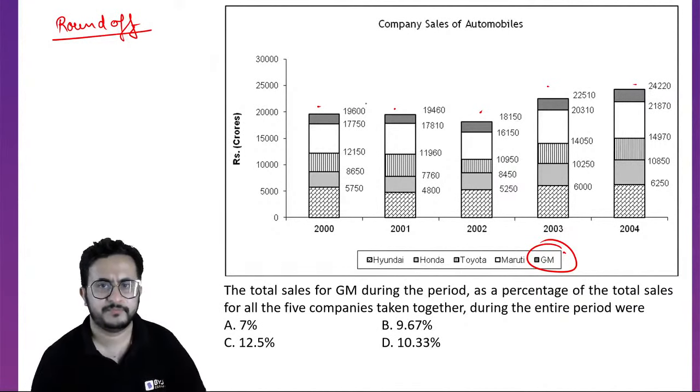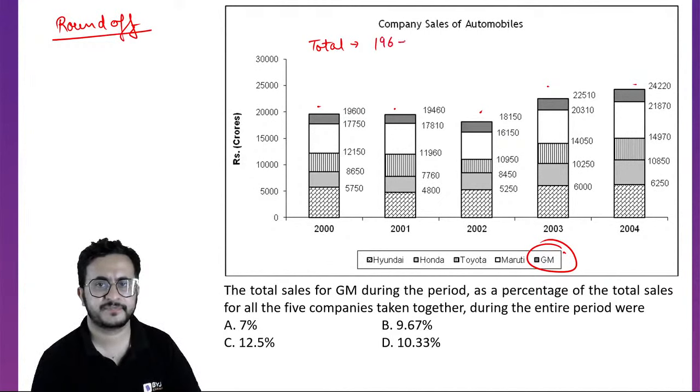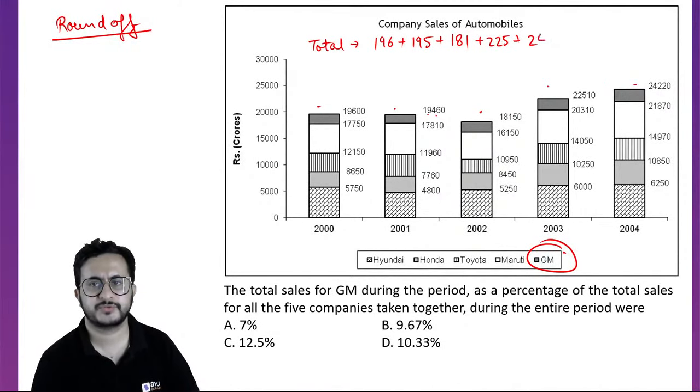First let us find the total. As I said, we will round off to hundreds. So let us consider this as 196, let us consider it as 195. We are rounding off. This is 181. Here we increased, here we decreased. This is 225 and this is 240.